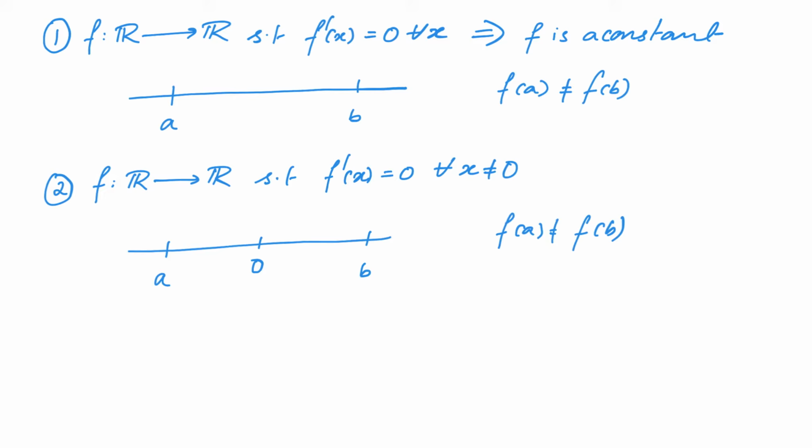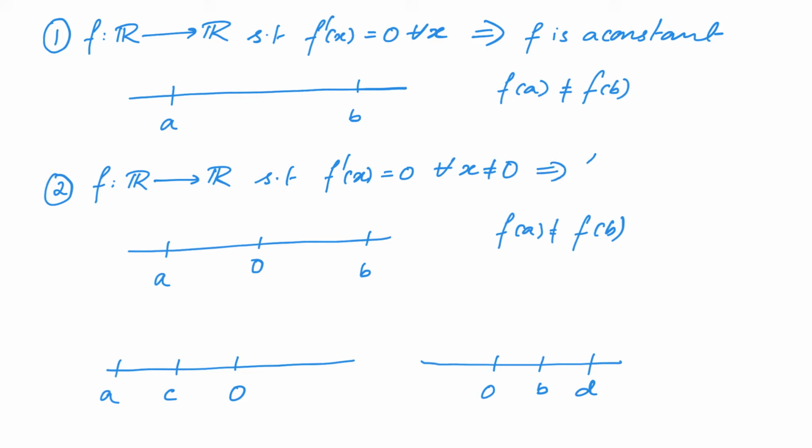However, notice one thing. If you take 2 points a and c that lie to the left of 0, or you consider 2 points b and d that lie to the right of 0, then we can apply the mean value theorem to the intervals ac and bd. From this we can conclude that the function takes at most 2 different values. One value for all negative x's and one value for all positive x.